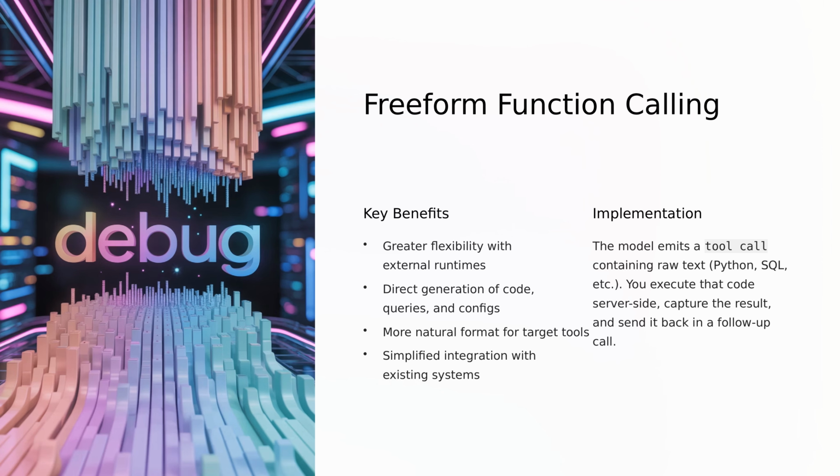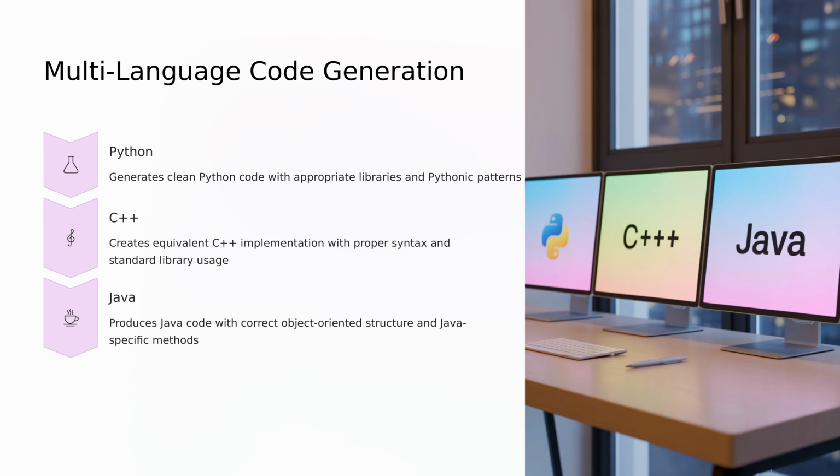GPT-5 can now send raw text payloads to your custom tool without wrapping the data in JSON using the new tool type custom. With freeform function calling, GPT-5 can generate code in multiple languages for the same task, demonstrating its versatility in cross-language development. This capability is ideal for cross-platform development, educational purposes, or when you need to implement the same algorithm across different technology stacks.